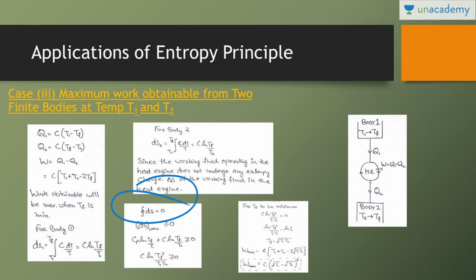So taking all three, the entropy of body 1, entropy of body 2 and the heat engine, C natural log of Tf squared by T1 into T2 is greater than or equal to 0. For Tf to be minimum, we have to equate it with 0. Tf is equal to root of T1 into T2. So the maximum work is equal to C times (root T1 minus root T2) whole square. So this is the maximum work obtainable in this particular case.